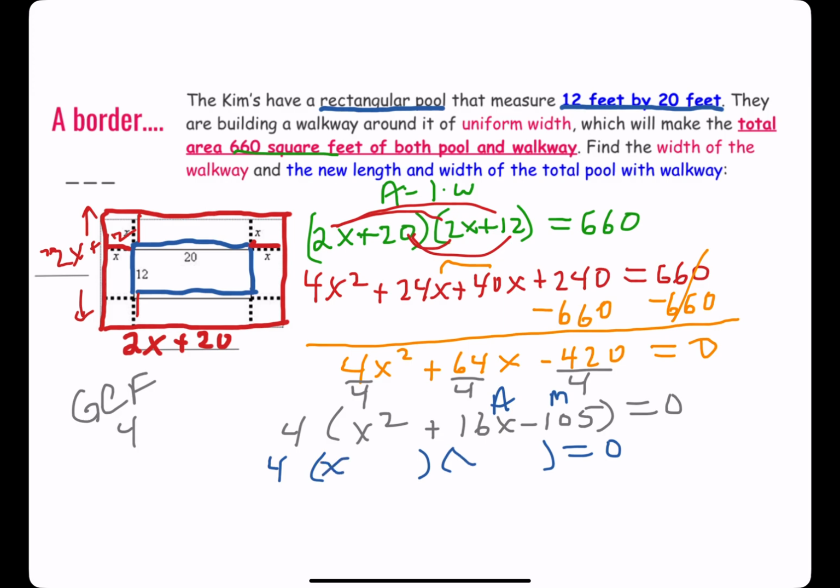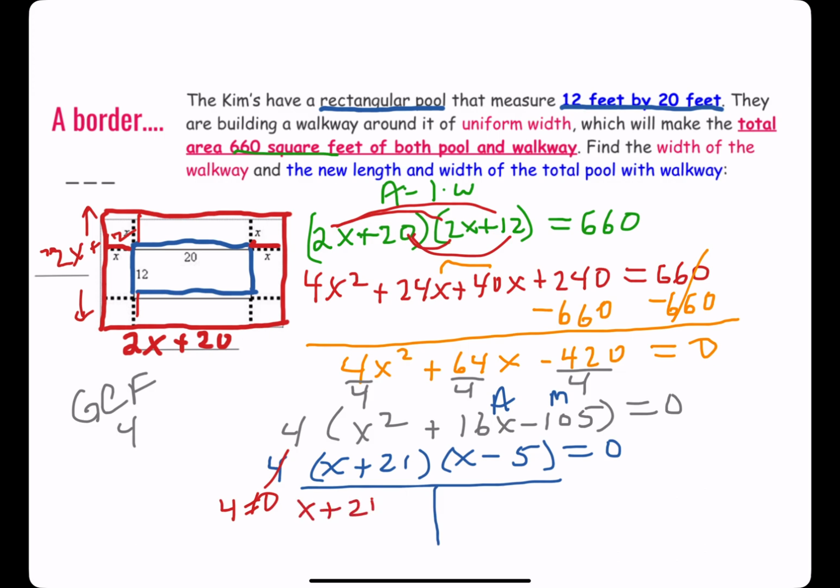Split up the x and x, and 2 numbers that multiply to negative 105 and add to 16 are positive 21 and negative 5. When I tee this up, interestingly enough, my GCF, my 4, can't possibly equal 0, so I just ignore that.